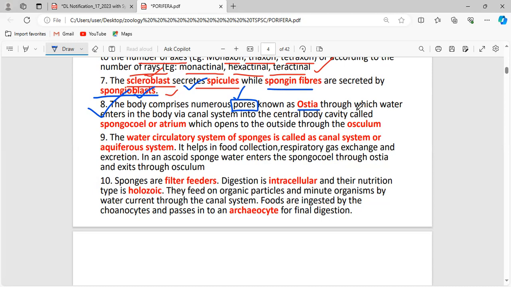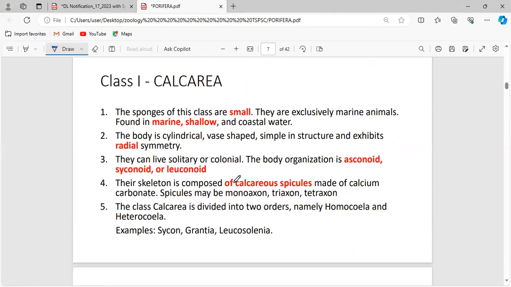Okay, via these ostia, the water can enter the body through the canal system into the central body cavity, the spongocoel or atrium, which opens outside through the osculum. Let me explain this point when I show you the diagram.